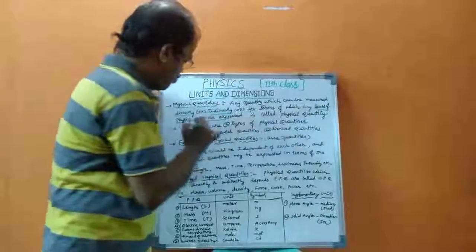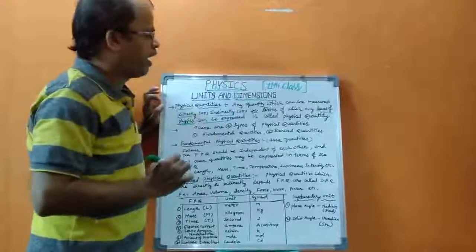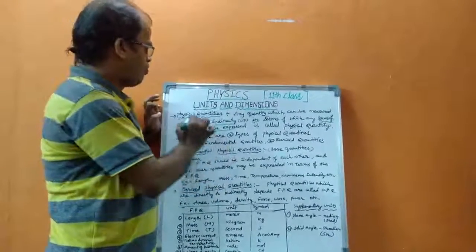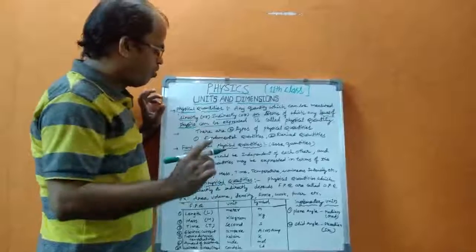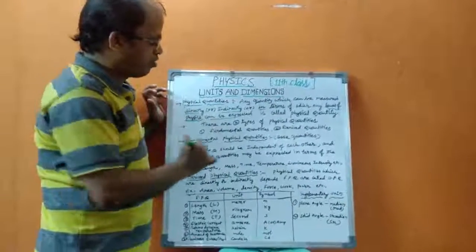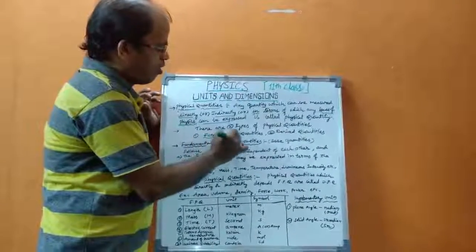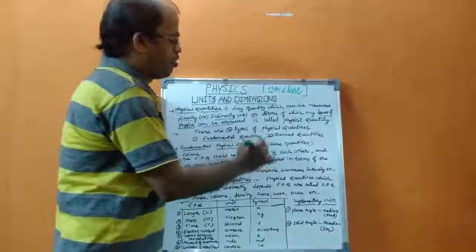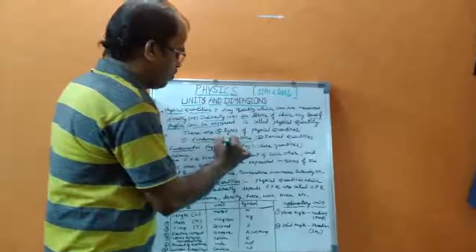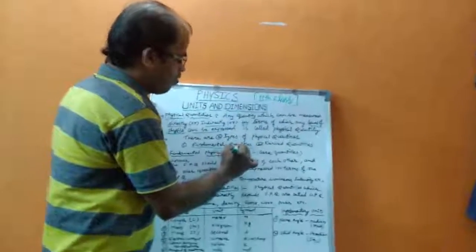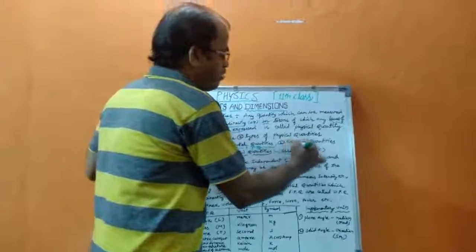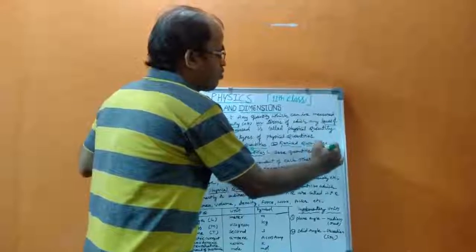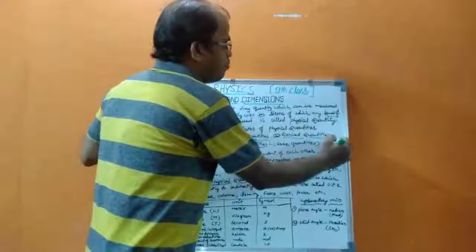We have two types of physical quantities: the fundamental physical quantity, FPQ, and the derived physical quantity, DPQ.